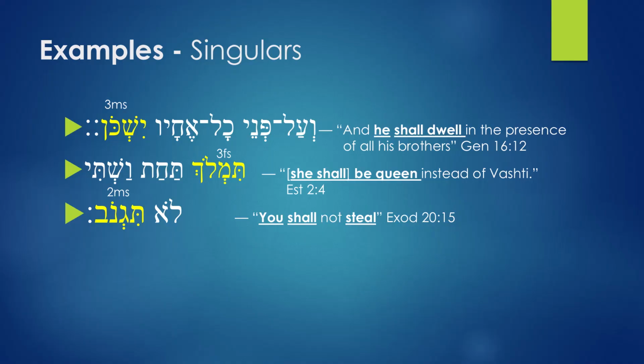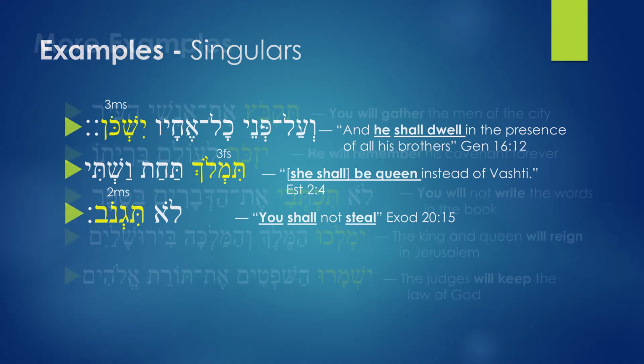Esther 2 verse 4. And then we have Lo Tignov. Remember the word lo? Lo means not. So you have not tignov. Tignov comes from the verb ganav. Ganav means he stole. So tignov means you shall steal. It's in the imperfect now. You shall steal. So you have lo tignov, which means not you steal. In English it means you will not steal, or you shall not steal.